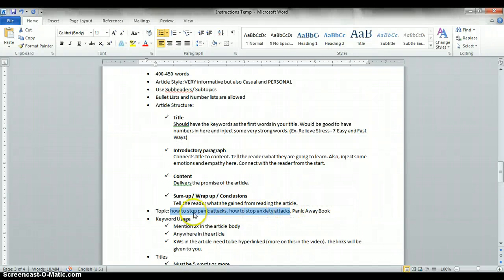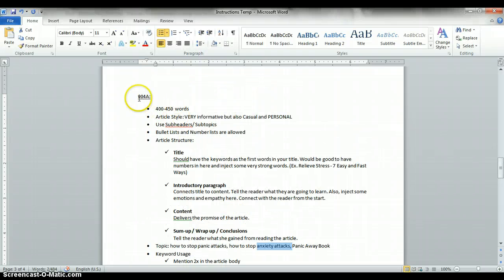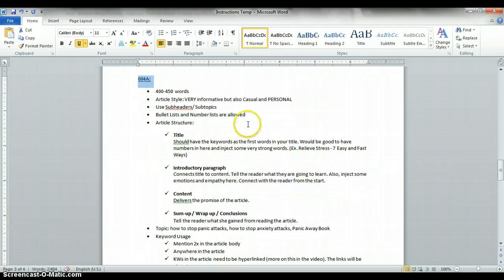But for these topics, again, panic attacks and anxiety attacks, you need to be very personal because the topics themselves are very personal and very emotional. So the readers are going to be very emotional when they read your articles. So you have to connect with them, you have to relate with them, show them that you understand.